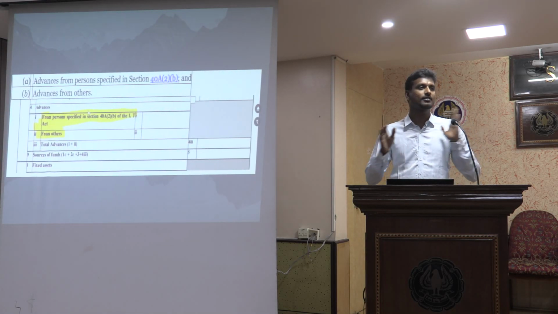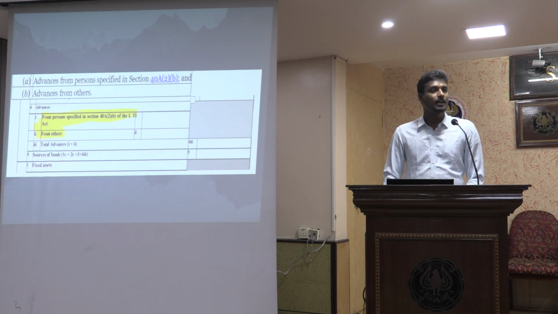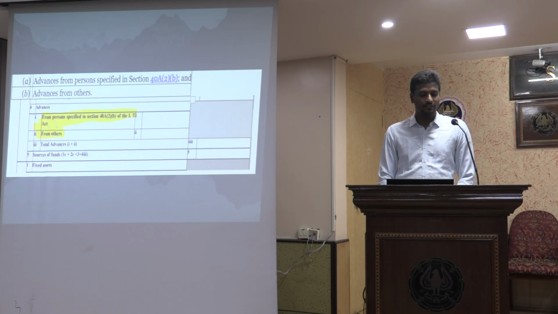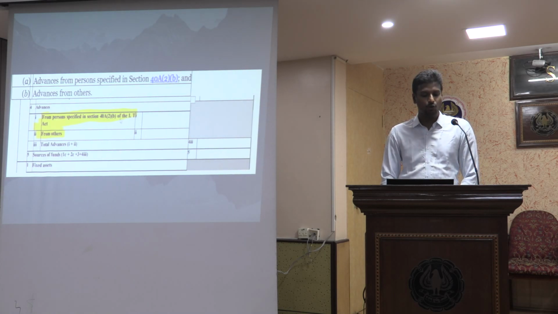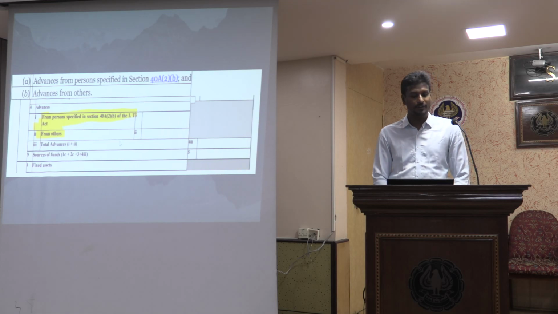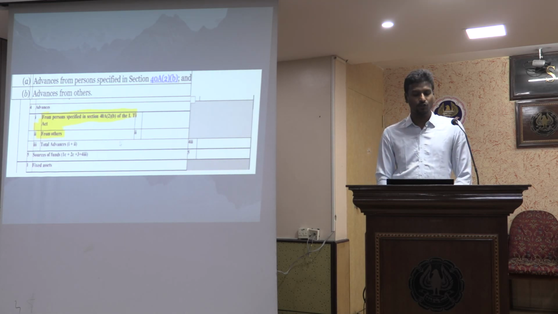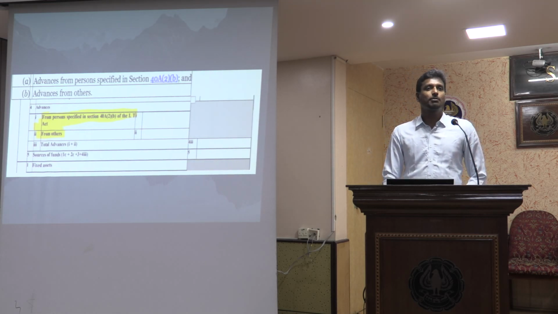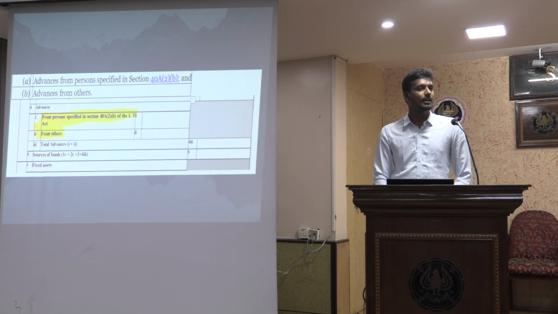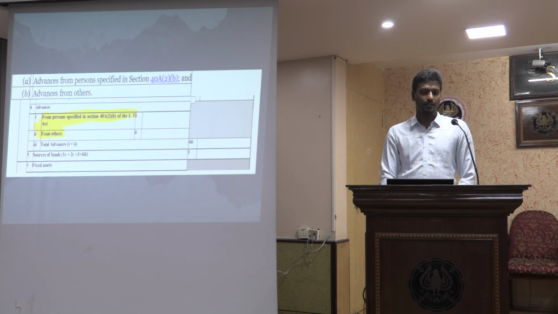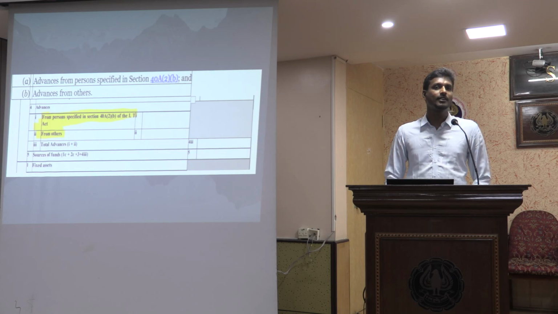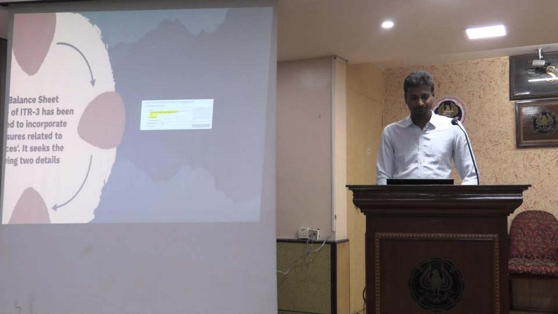Earlier for advance from others, I only told advances from others. Now I have to give out of that, from persons specified in section 40A(2)(b) of the Income Tax Act and from others. So I have to give this disclosure of how much of it pertains to the related party and how much of it pertains to the others. So this bifurcation is critical and needs to be noted while filing ITR returns in the current year.